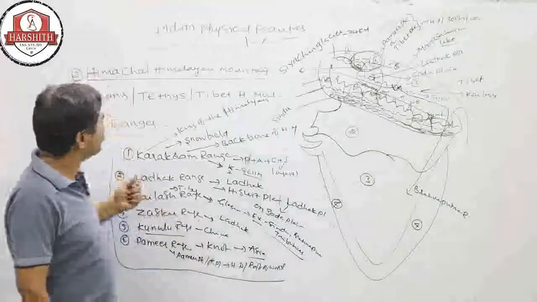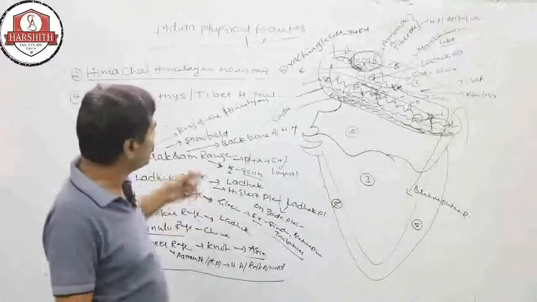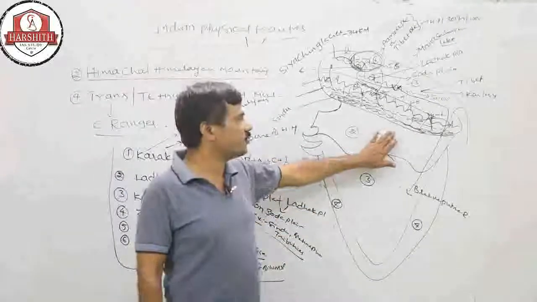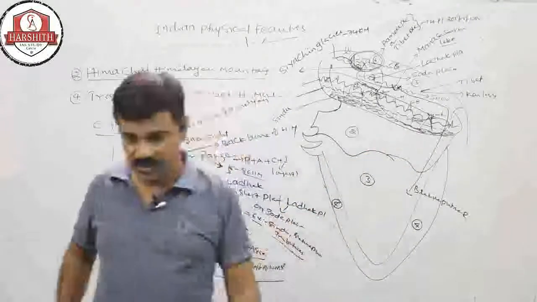So this is some of the importance of the Himalayan mountains. Next I will move on to the Ganga, Sindhu, Brahmaputra plain, in the next video.